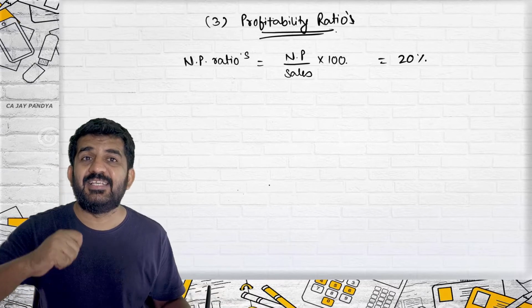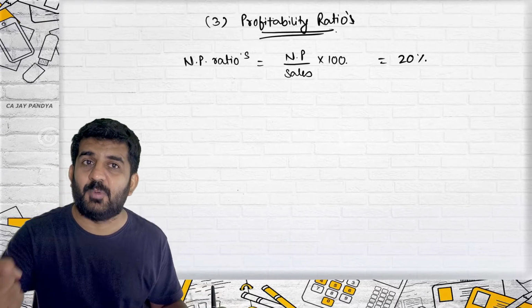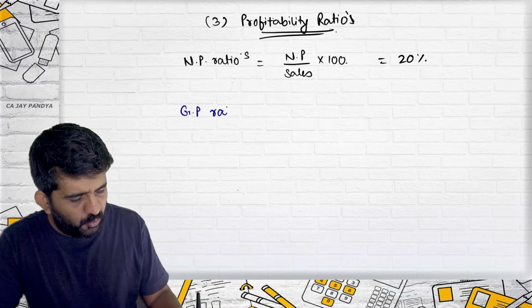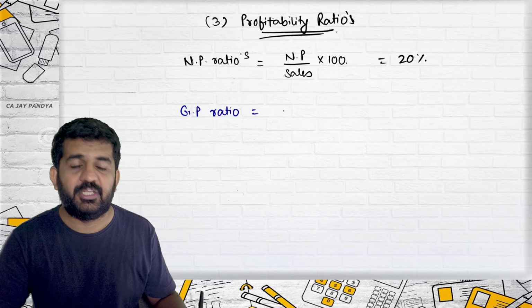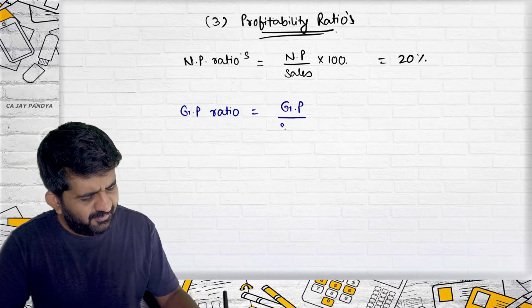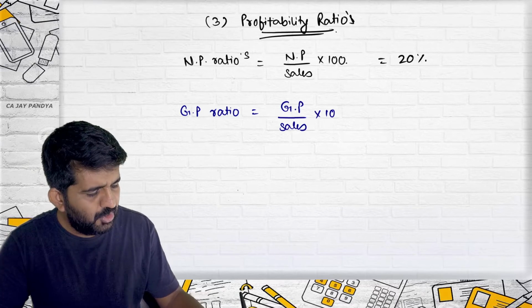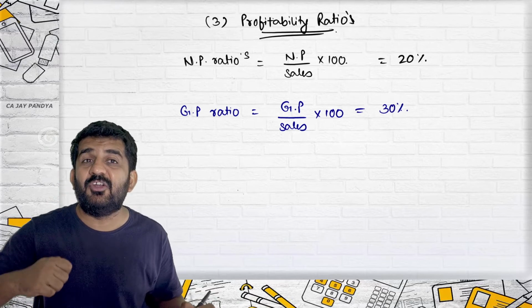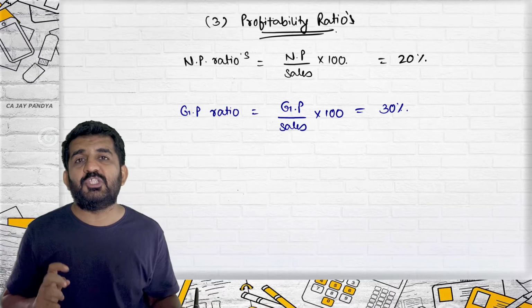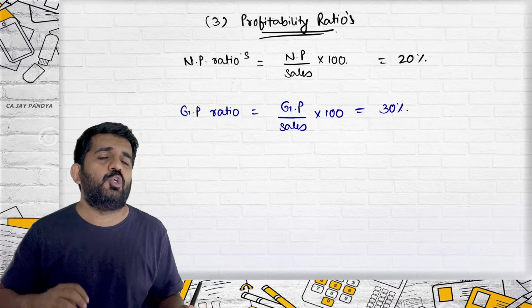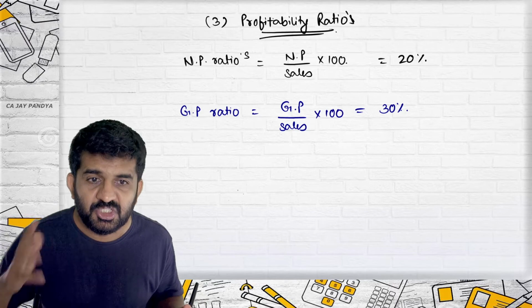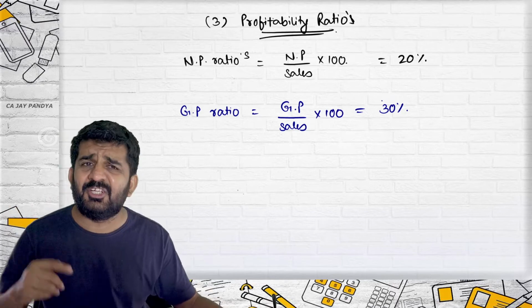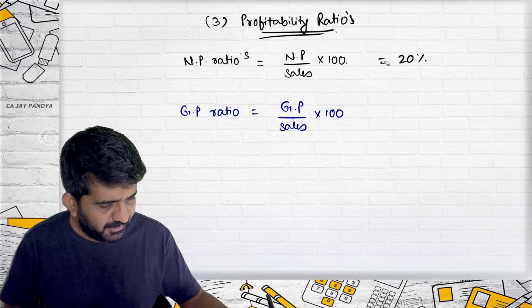If your sales is 100 rupees, your net profit is 20 rupees. GP ratio, we have done it in accountancy: GP divided by sales into 100. If it is 30%, what does it mean? If you sell 100 rupees of goods, 70% is your direct expenditure and your 30% is GP. It shows the relationship between GP and sales. The higher the ratio, the better the profitability.